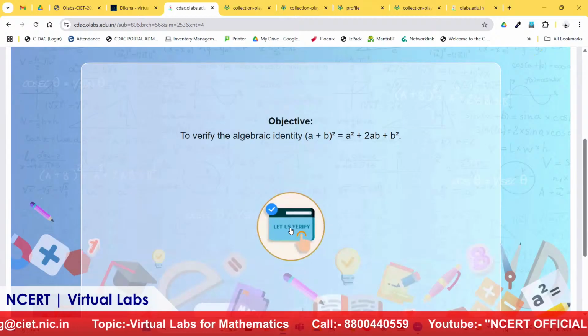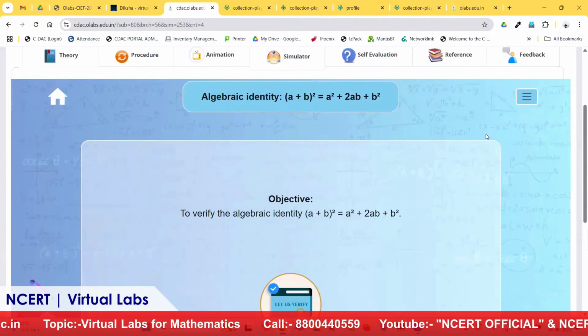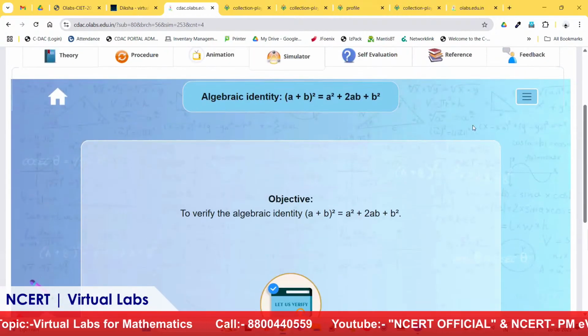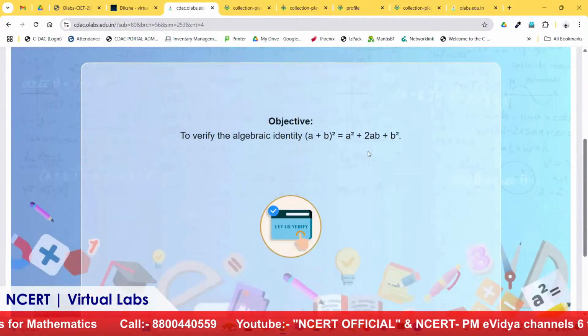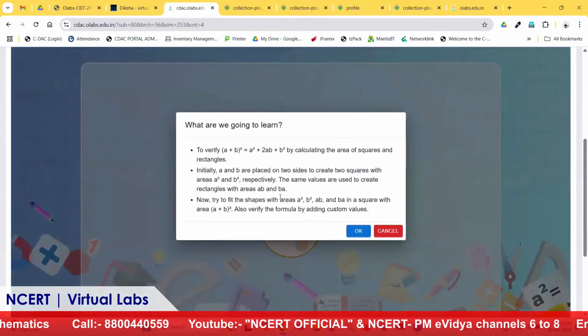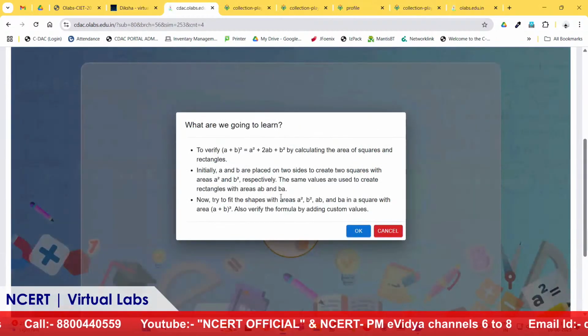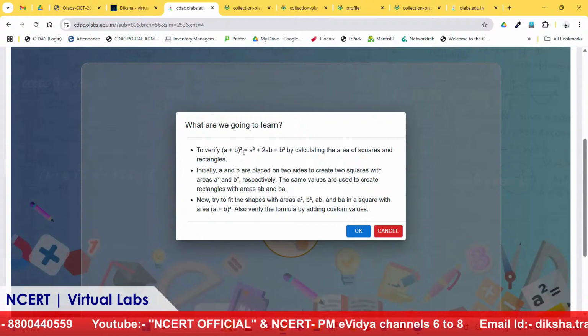Okay. Again, start and let us verify. As we are short of time, we will not go to the theory and procedure part, and I will focus on the simulation, which is the core part. So it is the let us verify. Again, what we are going to learn: it is to verify A plus B whole square.